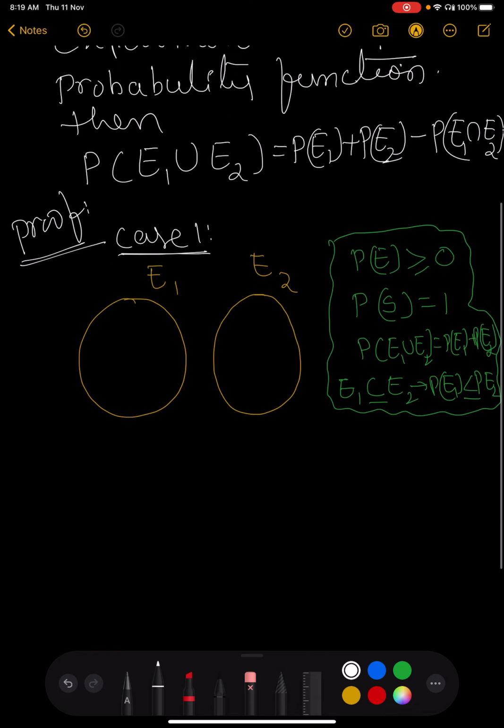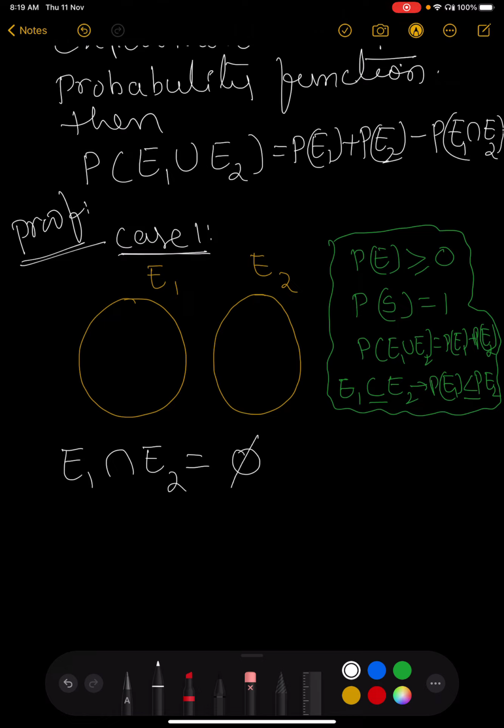To prove this for E1 and E2, we take the set concept. Case 1 is E1 intersection E2 is equal to the null set.